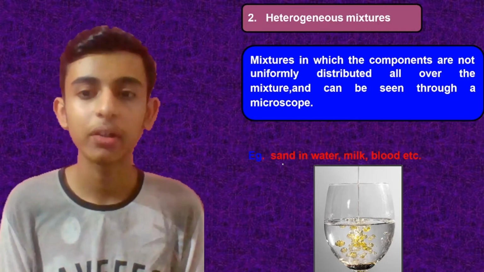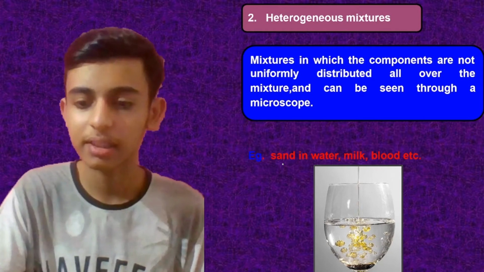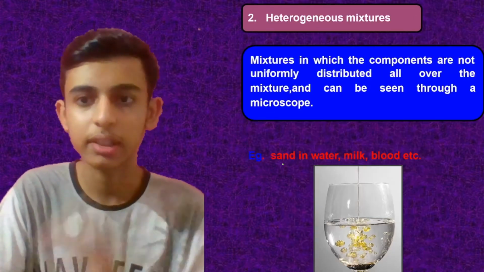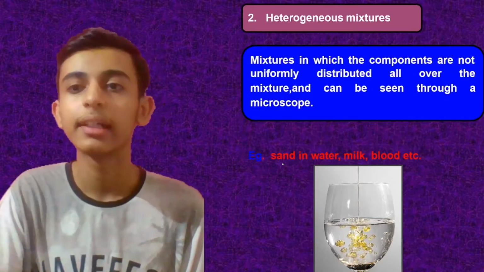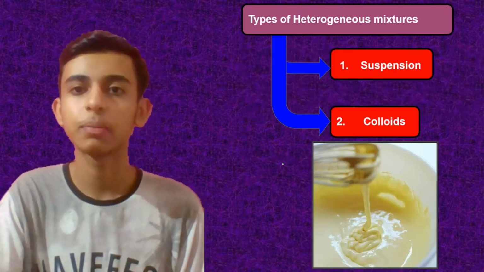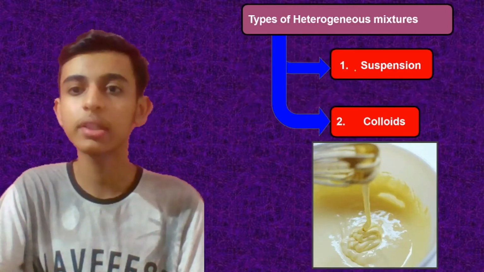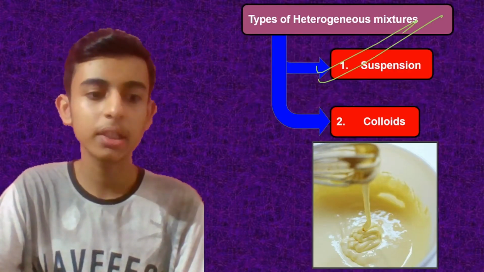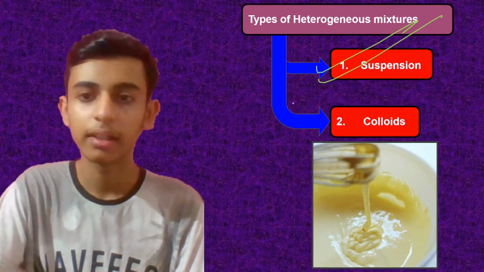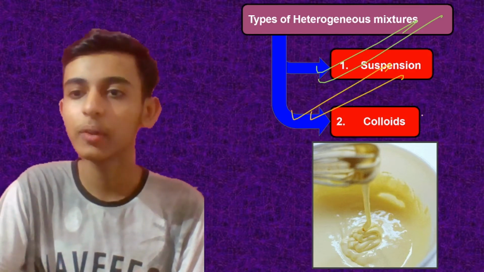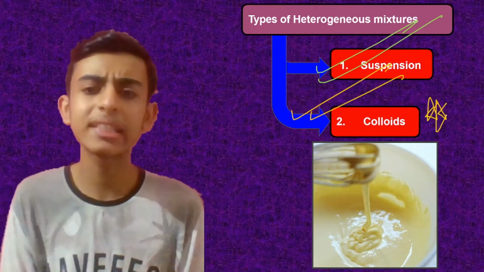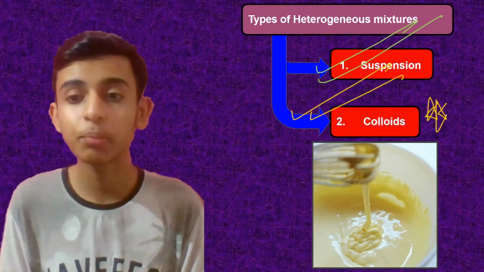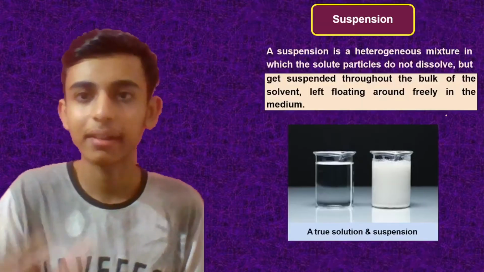Now moving on to the heterogeneous mixtures. We have discussed that the components are not uniformly distributed. Now what are the types of heterogeneous mixtures? First type is your suspension and the second type is colloid, which is very important. Colloid is super duper important. The properties are very important. The structure is important. Let's try to understand it.